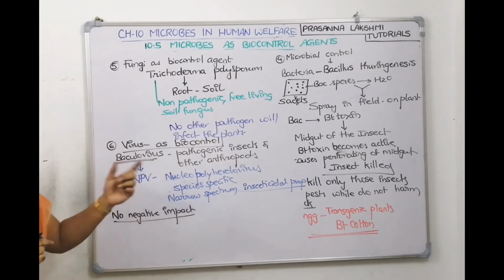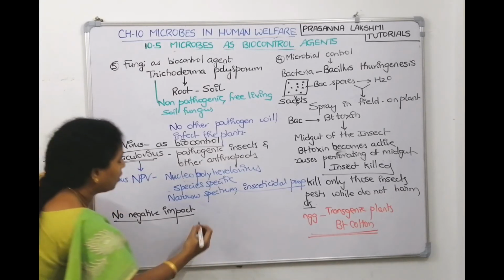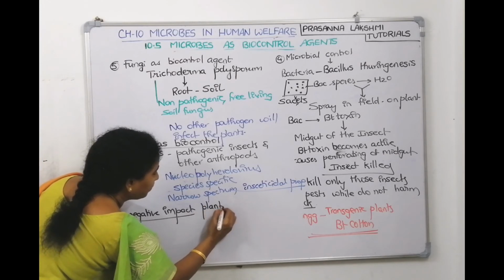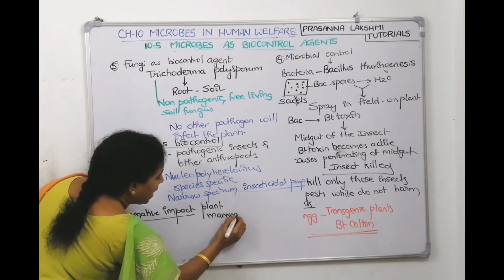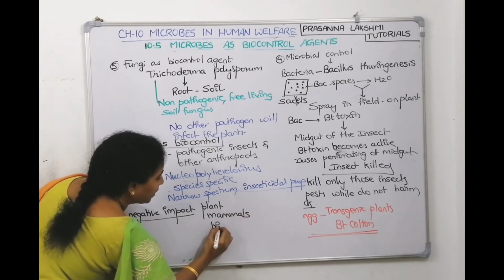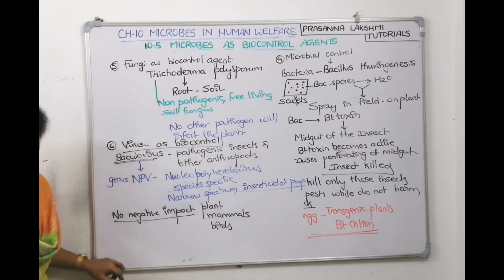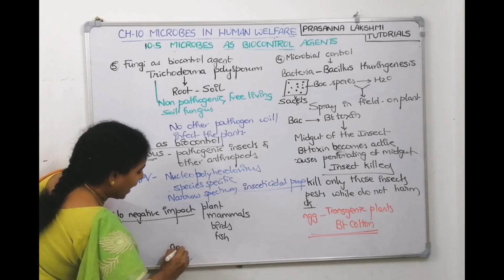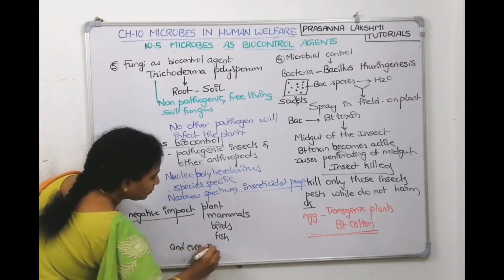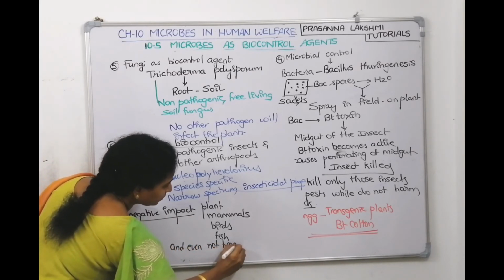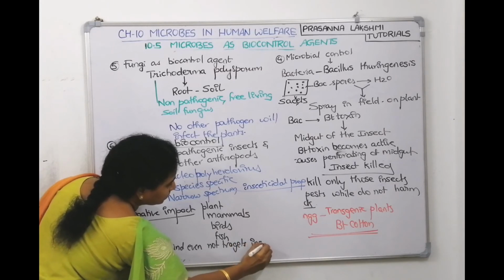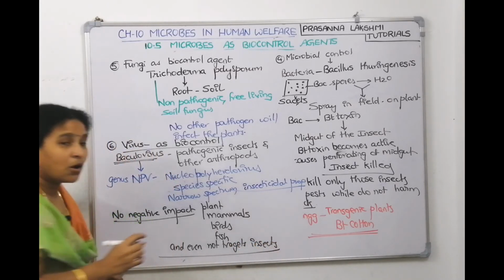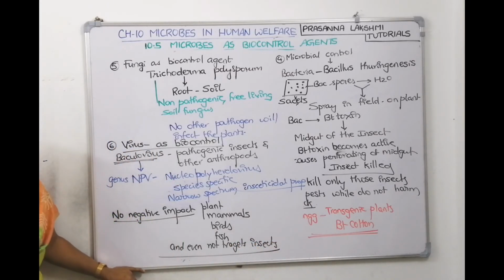This Baculovirus doesn't have any negative impact on the plant, on us mammals, on birds. Birds will eat the plants, on birds also, and if it is aquatic, on fish also, and even non-targeted insects. Even non-targeted insects it will not kill.